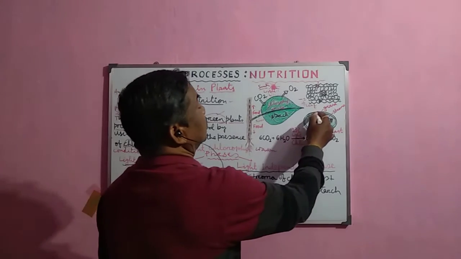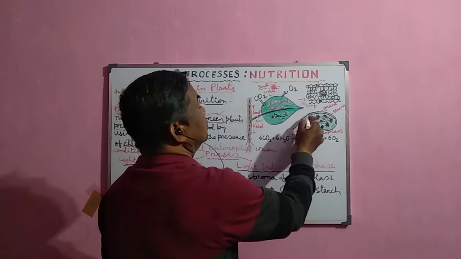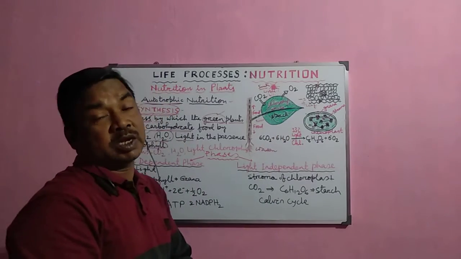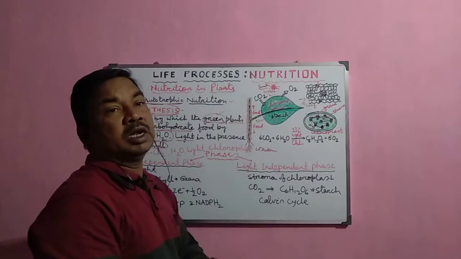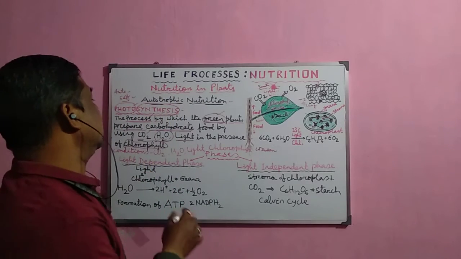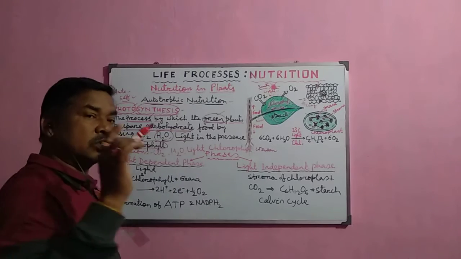This chloroplast contains the grana and the stroma, the stroma lamellae, the outer membrane and the inner membrane. These are the different parts of the chloroplast, which helps in the process of photosynthesis. So these are the four important conditions required for photosynthesis.